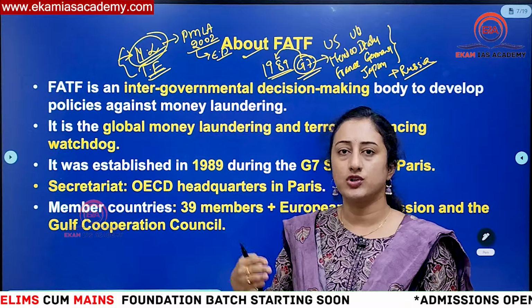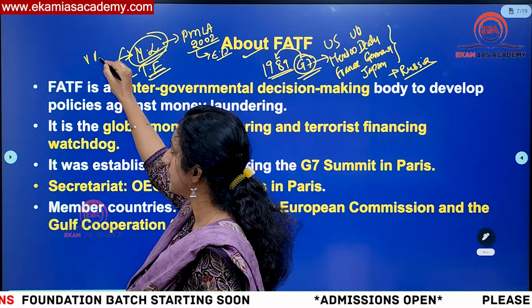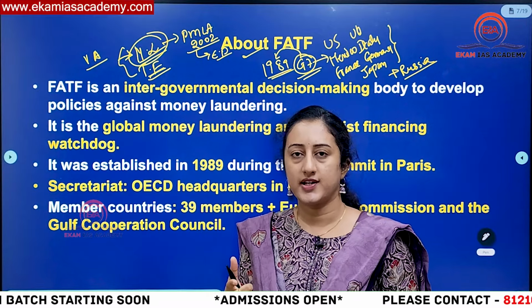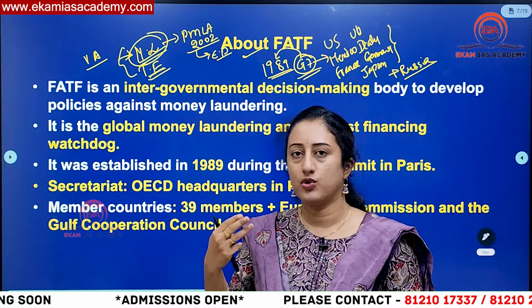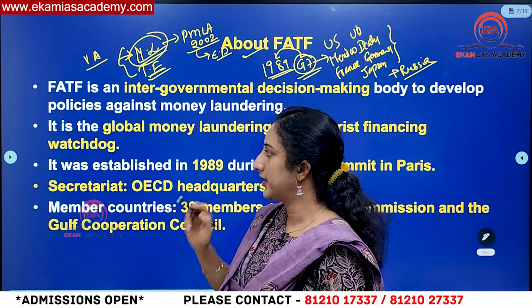Apart from this, the fourth important aspect under FATF is virtual assets. That is what we have discussed, no? So with respect to money laundering, terrorist financing, weapons of mass destruction, as well as virtual assets, with respect to these four things, FATF is the regulatory body at the international level. So this is a clear thing, okay, right?